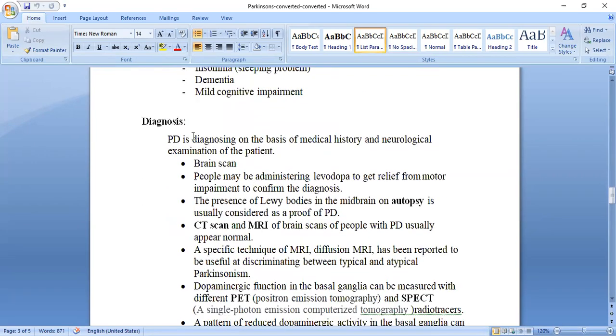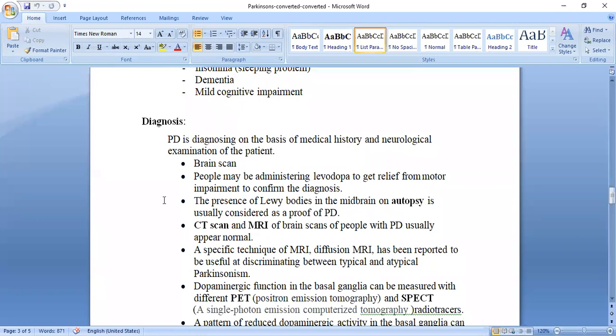Now we are going to see the diagnosis. How do we have to do the diagnosis? There are too many diagnostic tests, isn't it? First, that is the medical history. On the basis of medical history and neurological examination of the patient, we diagnose.